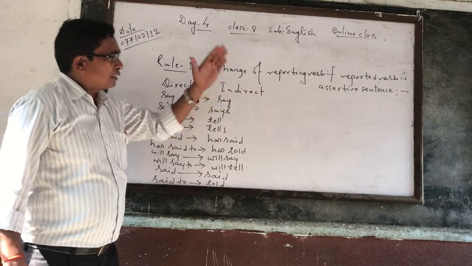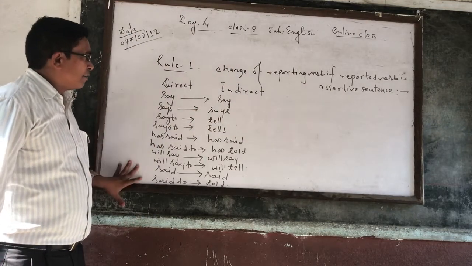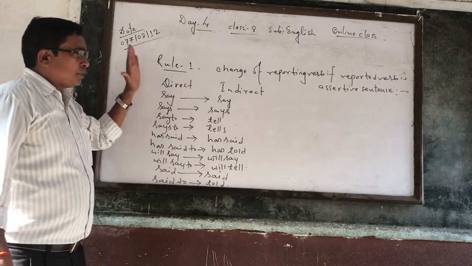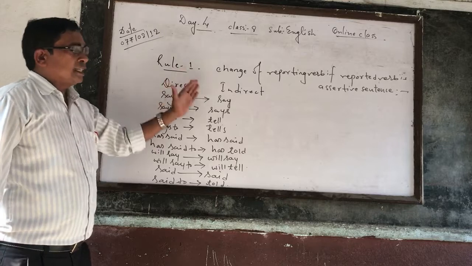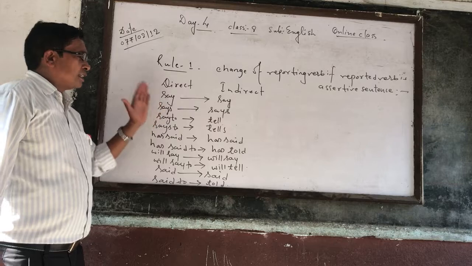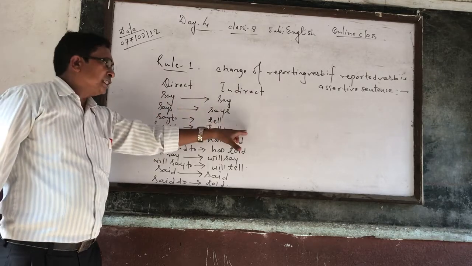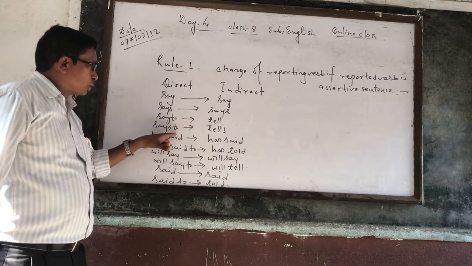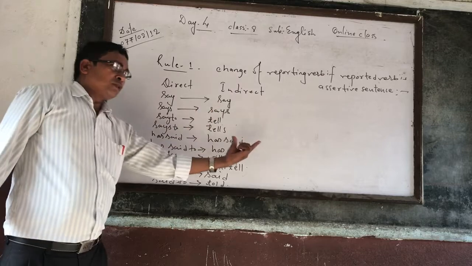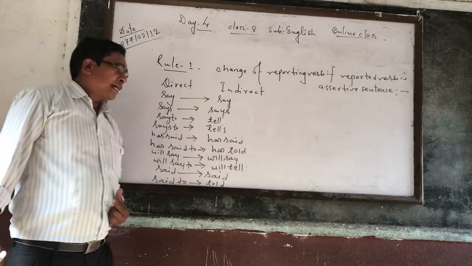If the reported speech is an assertive sentence, you can see here, as I have written very clearly for you, direct and indirect. In indirect, if you see say, then say is not changed. Says is also as it is. If there is say to, then say to is changed into tell. Says to into tells. Has said into has said. But if there is has said to, then it is changed into has told.